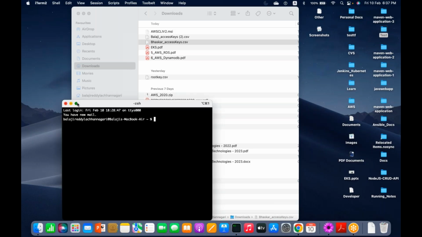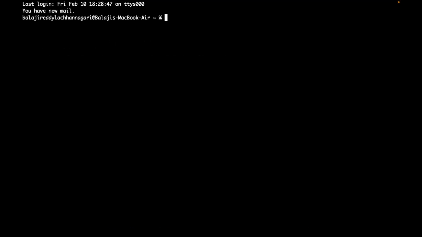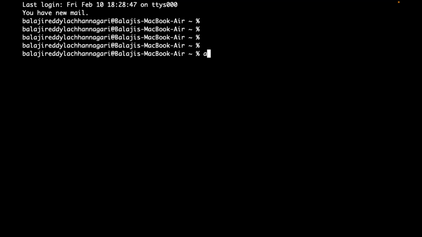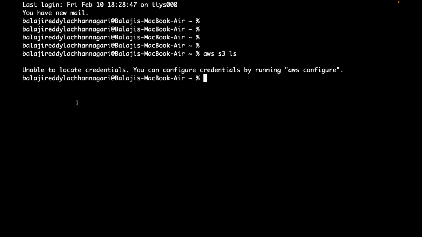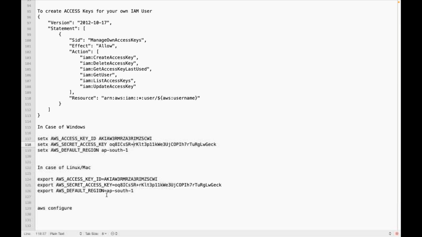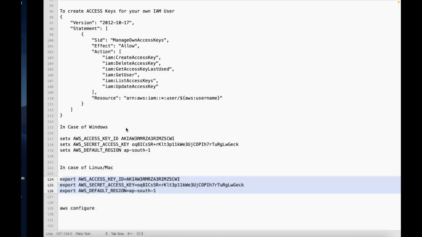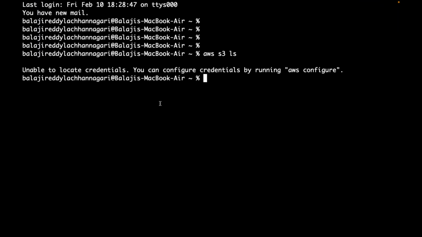Now let me close this terminal, and again if I open that command prompt, since I have set it temporarily as environment variables, again it may ask something like this, configure like that. Again, if required, I can set it as an environment variable like this. If I close and open the terminal, it will not work. But if required, can I set something like this also permanently? AWS configure command I can use instead of the environment option.